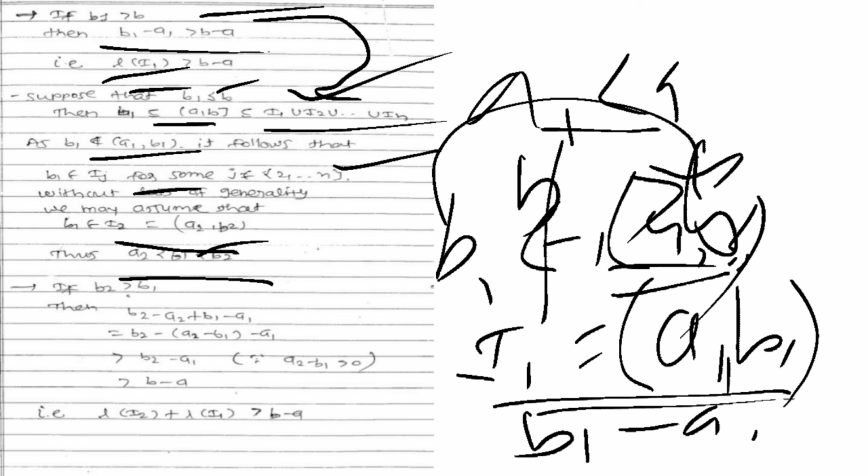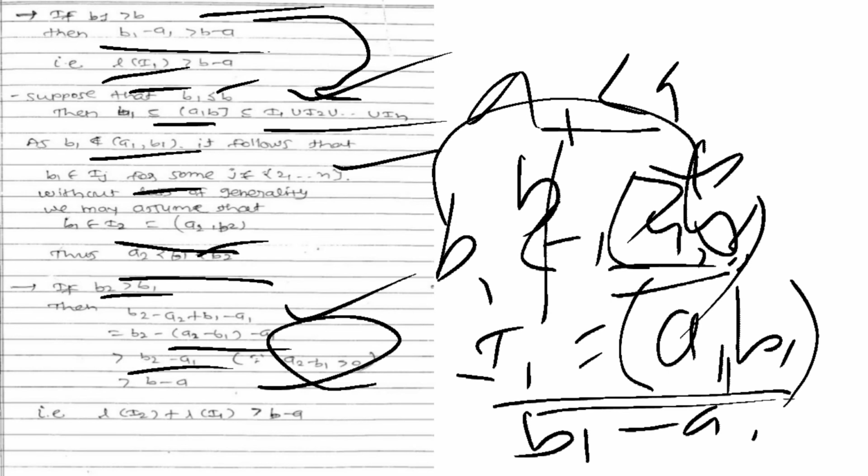Now next, consider the element b2. Here also we have two possibilities, that is b2 greater than b, right? So b2 minus a2 plus b1 minus a1 is equal to b2 minus a2 plus b1 minus a1, which you can see is b2 minus a1 plus b1 minus a2. So this is always greater than b2 minus a1, because here we know that b1 minus a2 is greater than 0, right?